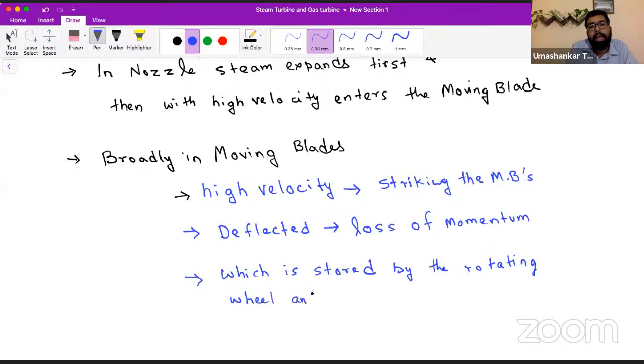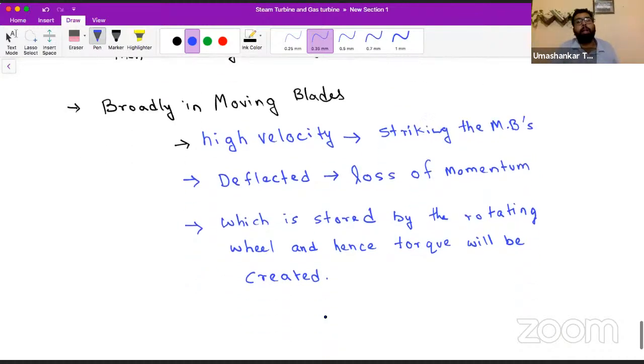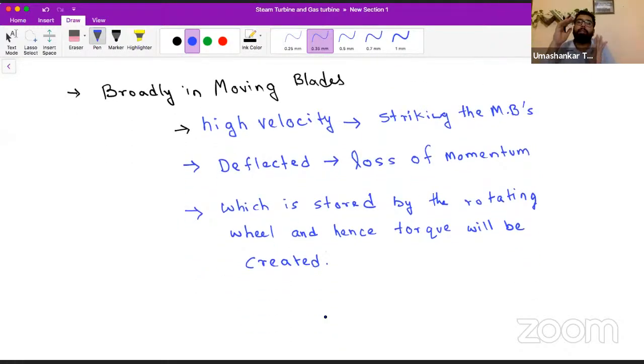And hence torque will be created. And this torque will rotate the shaft, and that shaft will go inside the generator, and electricity will be generated. So what broadly happens in a steam turbine? That we are getting some work out of it.